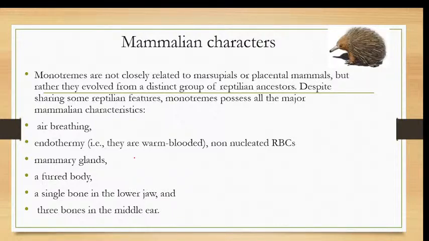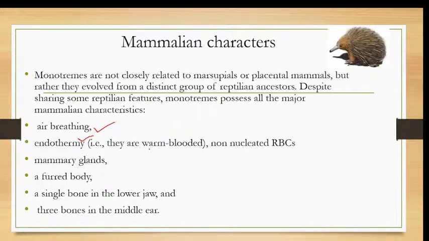Then, the mammalian characters are air breathing. With the help of lungs, they breathe. We have described the general characters. Air breathing is a character of the mammals. Then, endothermy: mammals have a constant internal body temperature. These are the mammalian characters shown by the prototherians.